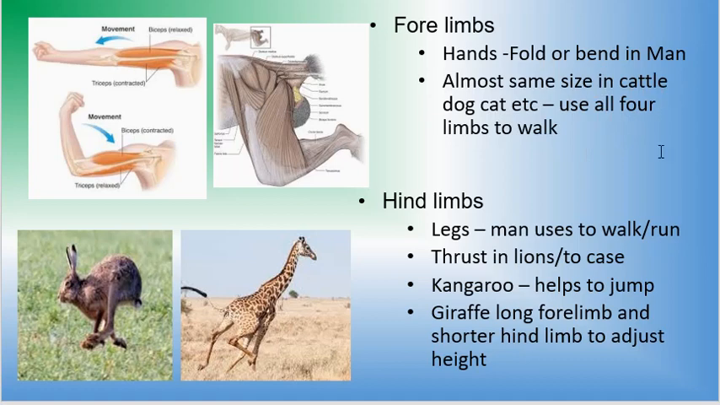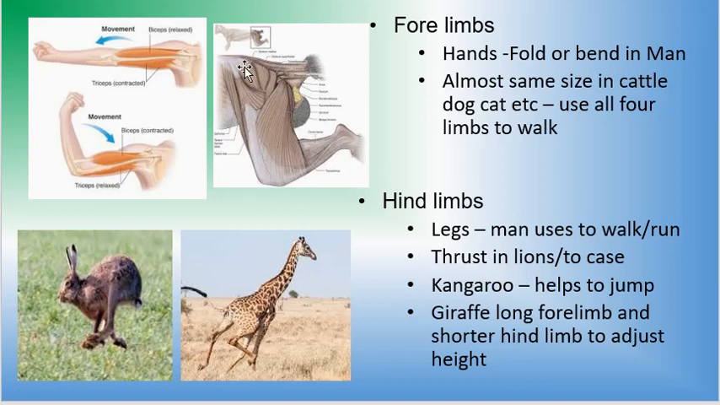The cattle use all the four limbs to walk, that is forelimbs and hind limbs. Hind limbs are the legs in man, used for running or walking. In lions, it helps to thrust. Hind limbs are strong. That is why we said the muscles here, the way they are formed, help to give a thrust when they want to pounce upon a prey.